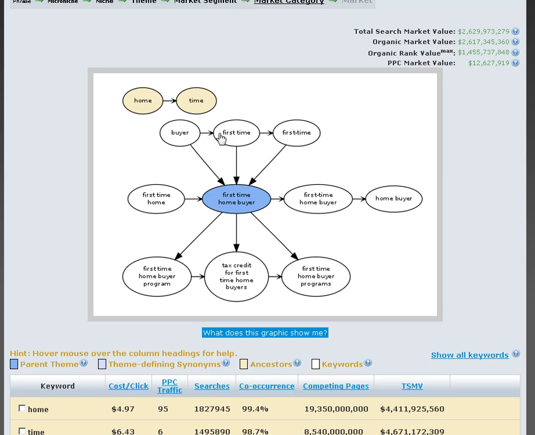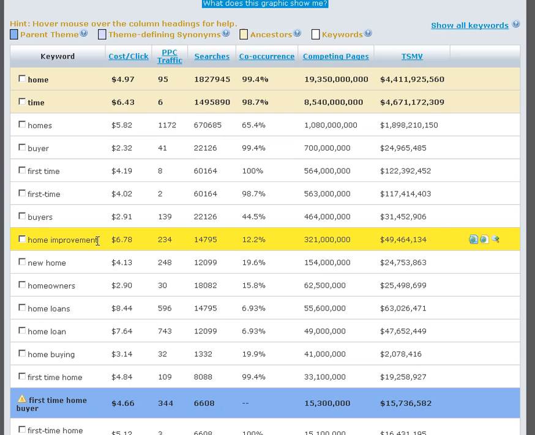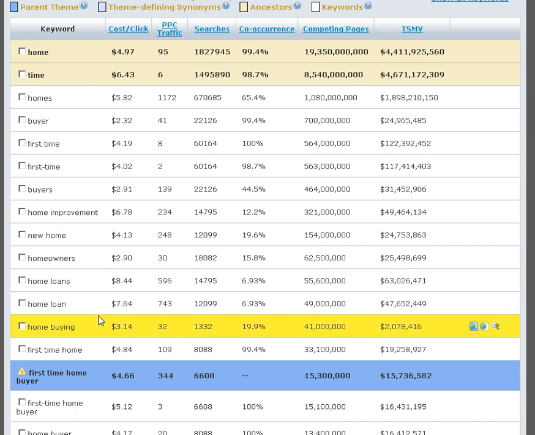These are also quite tightly tied from an LSI perspective, so that you're looking at the markets of which your parent theme is a segment. This might be a little bit more tangent, so you see things like home improvements off to the side, but it's an important consideration for first-time home buyers: what's the home improvement cost going to be?